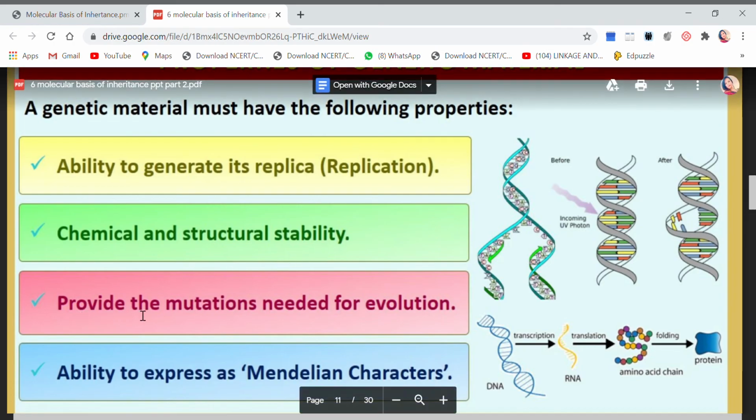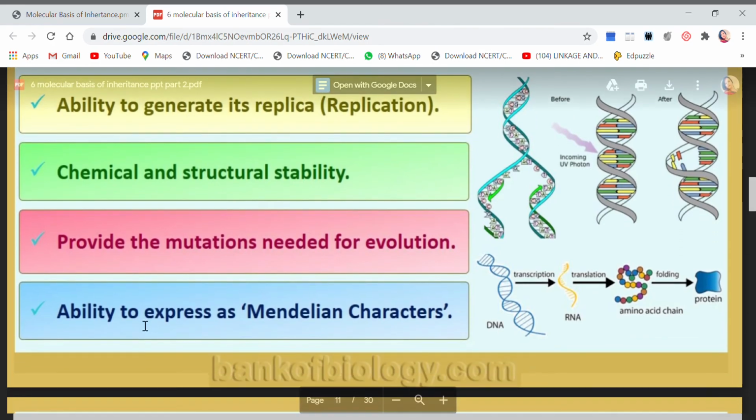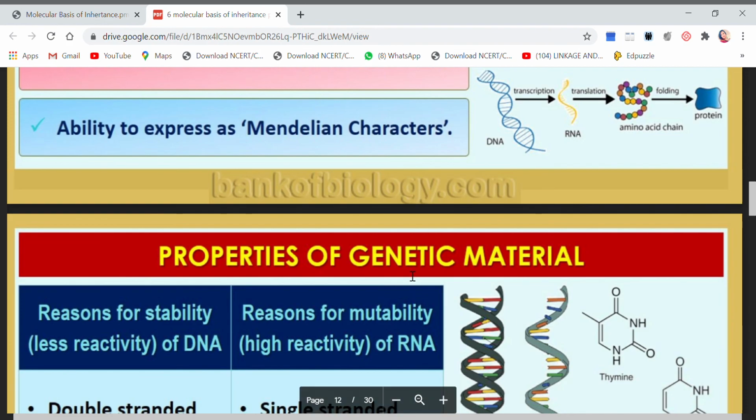Next, it should provide the mutations needed for evolution. Of course, we need that. Ability to express as Mendelian characters, of course. Okay.